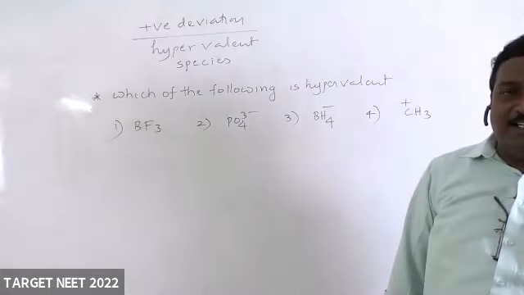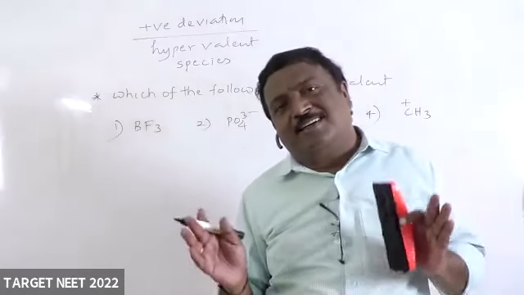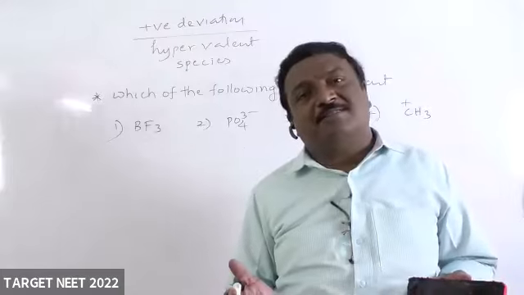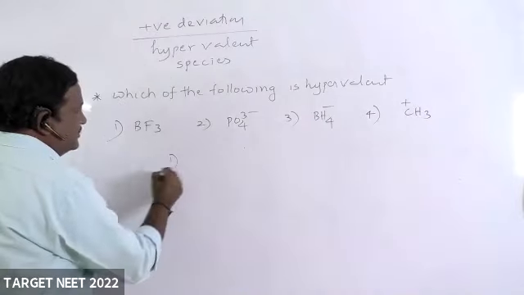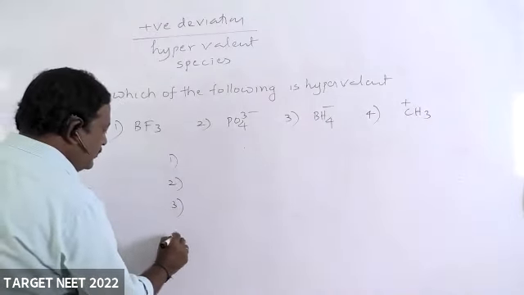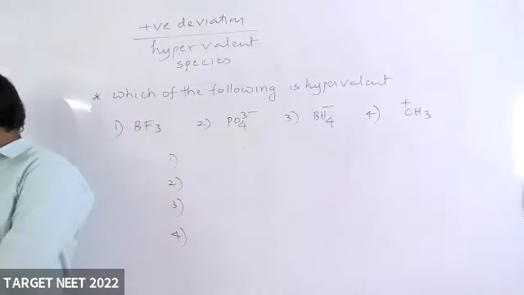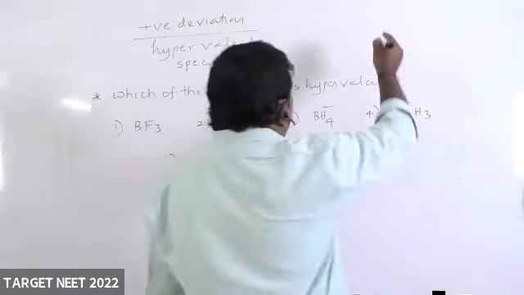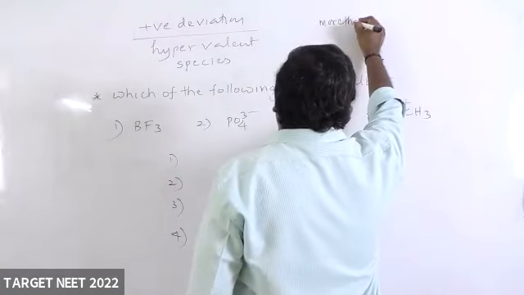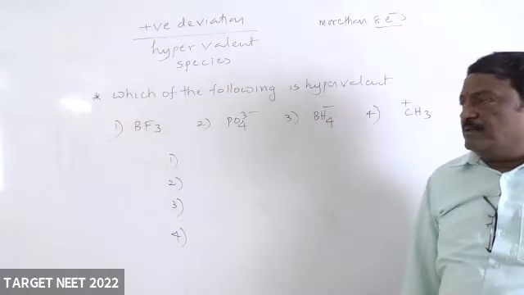Apply your knowledge, students. Remaining also you have to tell, right? Which of these can obey octet rule and shows negative deviation and hypervalent? I asked hypervalent. I am writing this 1, 2, 3, and 4. About them you write. Hypervalent means more than 8 electrons in their valence shell. More than 8. You think over that.